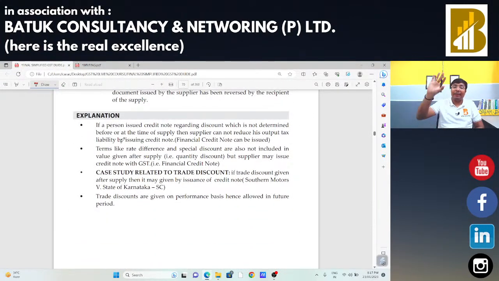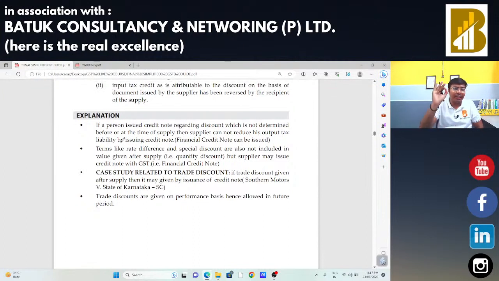Subsidy part is clear, penal interest part is clear. Very simple. If the interest is on account of financial, no GST. If the interest is on account of trade, in that case GST will be payable. Subsidy: if the subsidy is received from the central government or state government, in that case that should be adjusted with the value, and if the subsidy is not from the central government or state government, in that case it cannot be adjusted with the value.